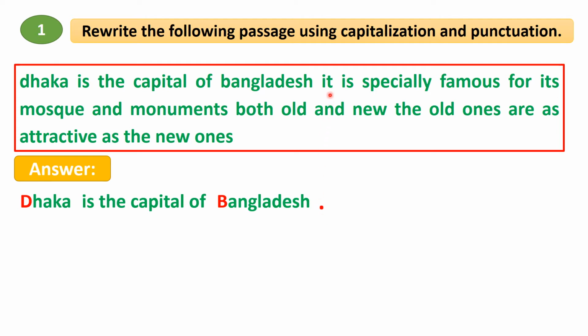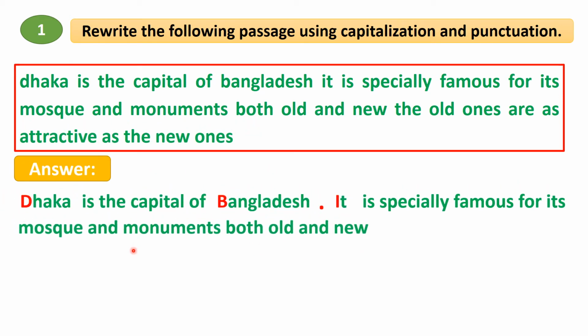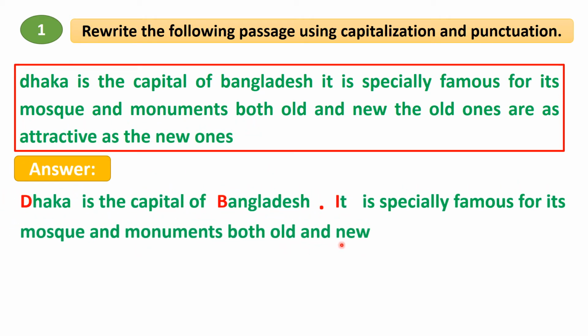The second sentence: It is especially famous for its mosques and monuments, both old and new. The sentence starts with It, and it will start with capital letter I. And as it is an assertive sentence, it will end with a full stop.